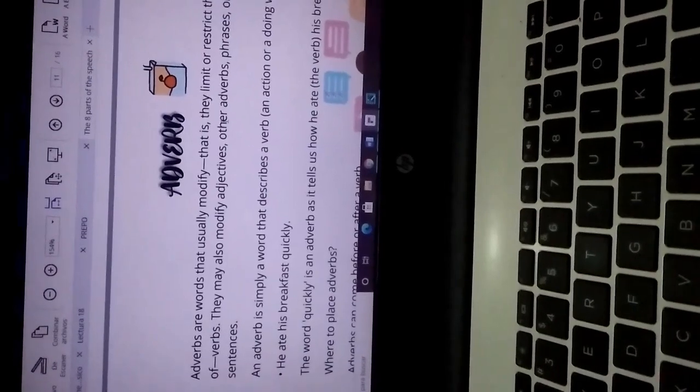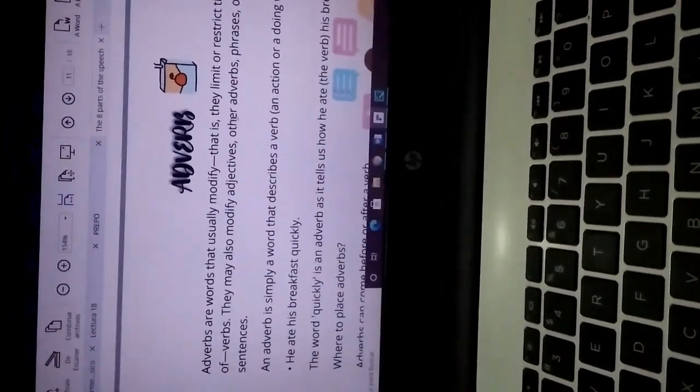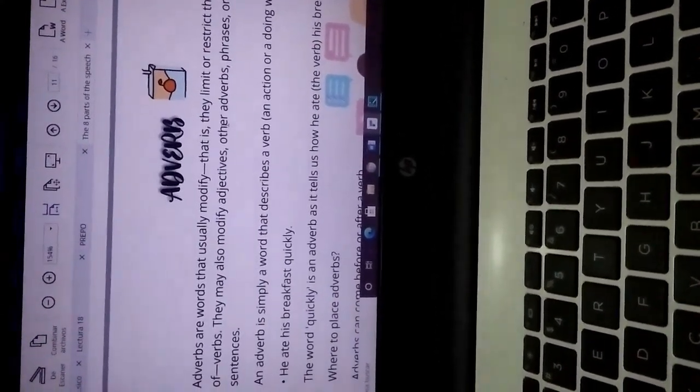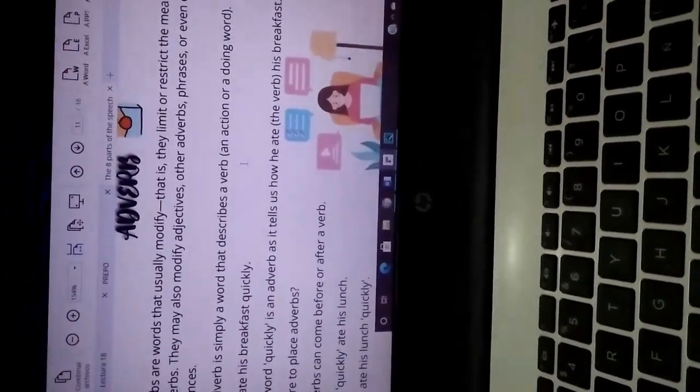Another part of speech is adverbs. Adverbs are words that usually modify, that is, they limit or restrict the meaning of verbs. They may also modify adjectives, other adverbs, phrases, or even an entire sentence.